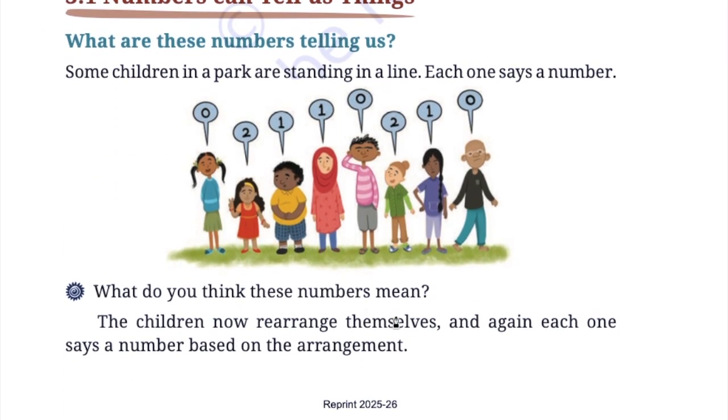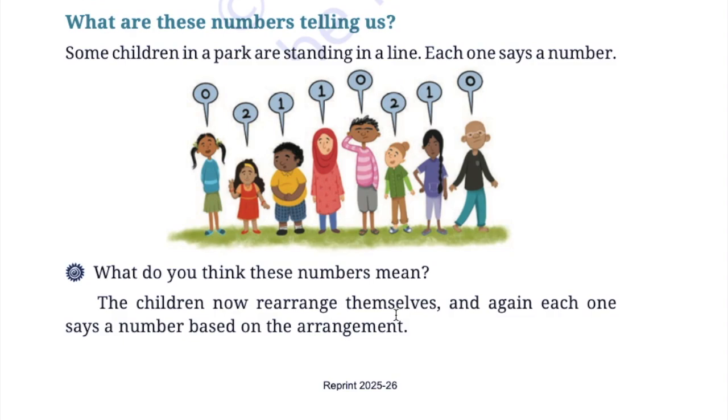So now here the first is: numbers can tell us things. So what are these numbers telling us? Some children in the park are standing in a line and each one says a number. See, this girl is saying 0. What does it mean? This girl is saying 2.